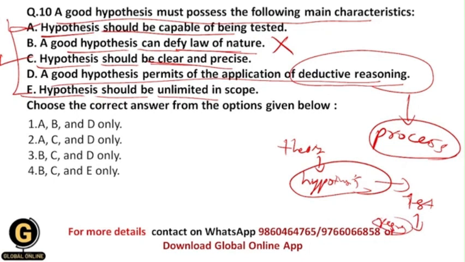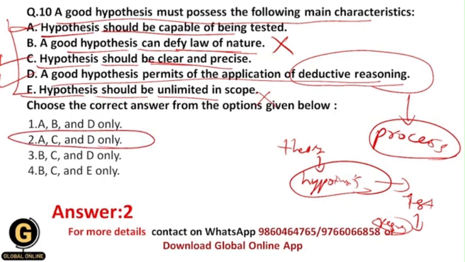So this is the whole approach of deductive reasoning in research, and a good hypothesis permits the application of deductive reasoning for its testing, because without deductive reasoning we can't test the hypothesis. So again this is a main characteristic of a good hypothesis. The last one is incorrect, because a hypothesis should be limited in scope; it should not have unlimited scope. That's why your correct answer should be 2, that is A, C and D only, because these are the main characteristics of a good hypothesis.